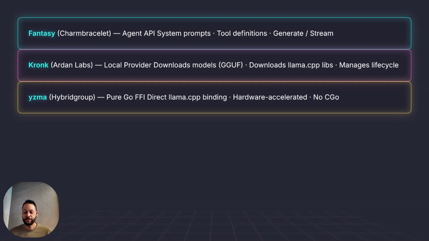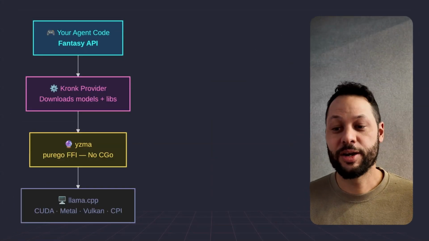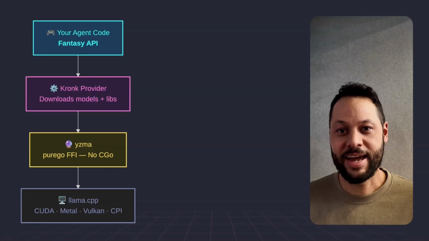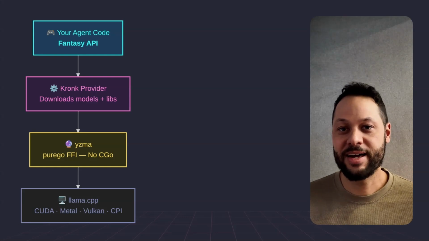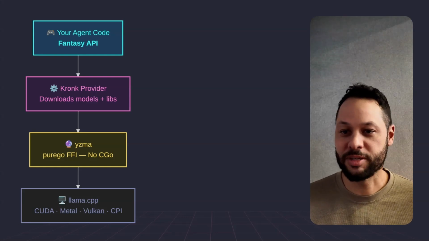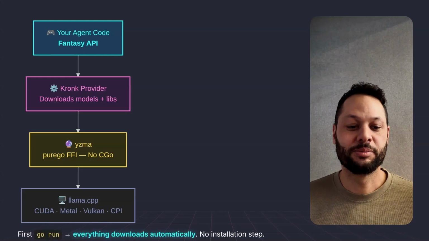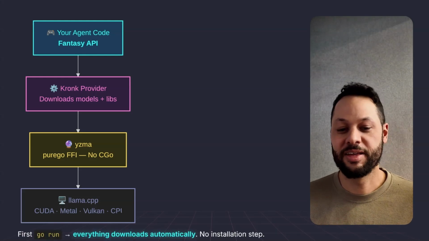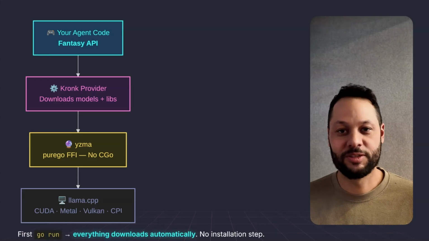So when you first run this application, it's going to download everything automatically. There's not going to be an installation step, no makefile. It just runs. So each layer does exactly one thing. Fantasy handles the agent logic, Kronk manages the models, Yzma does the FFI, talking directly to Llama.cpp, and that's it. You can simply run go run, everything downloads automatically, and just works.